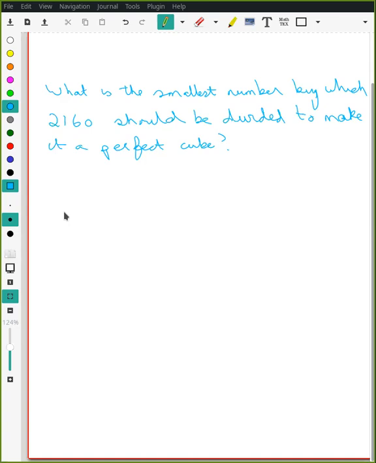Anyone? Parth correct, Avni correct. Samita correct.